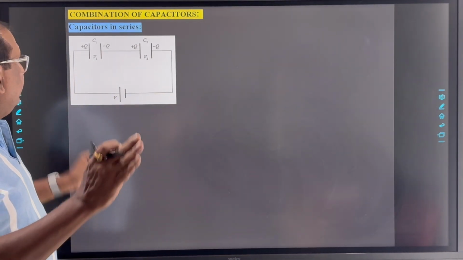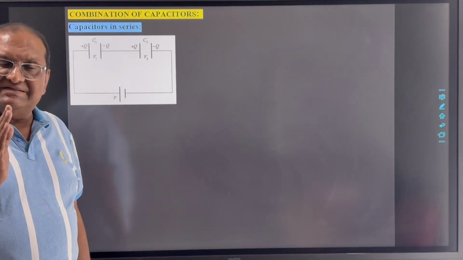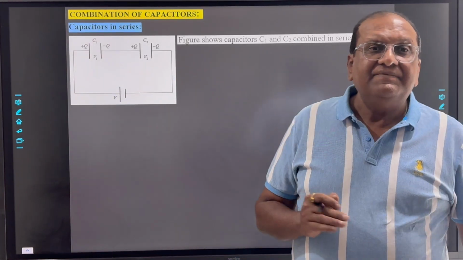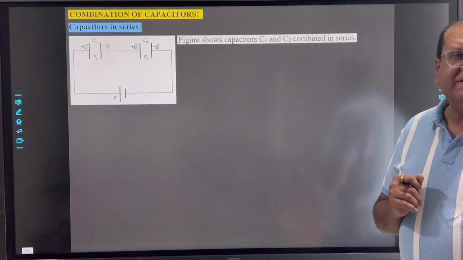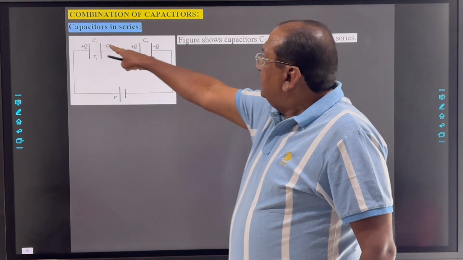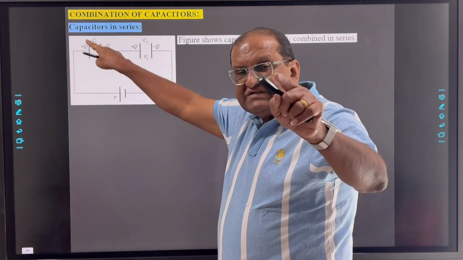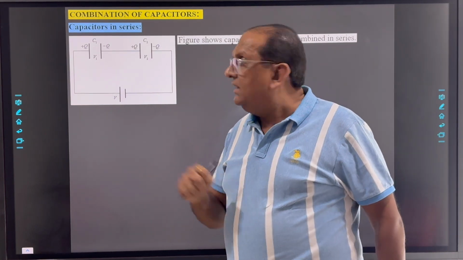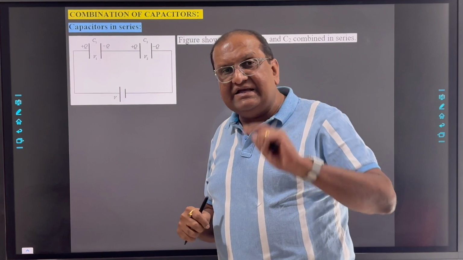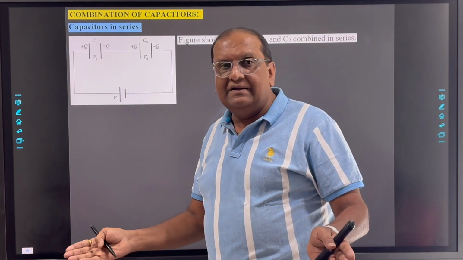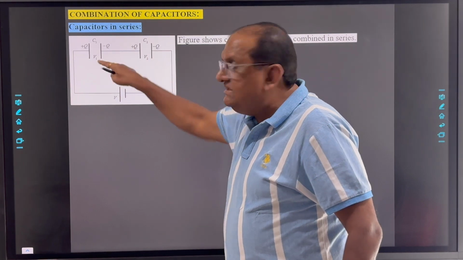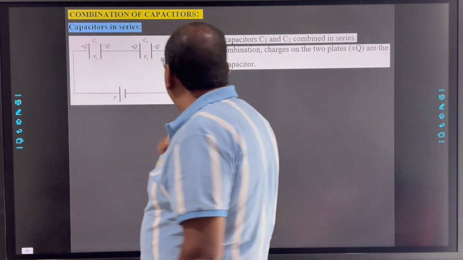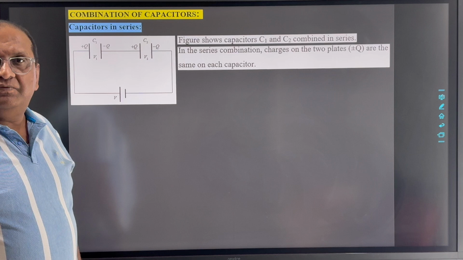So here, a very important thing in this combination is this one. In series combination of the capacitors, the charge on each capacitor will be the same. Now suppose the first capacitor has capacitance C1 and the second one has capacitance C2, and the charge on both capacitors is the same, Q. It implies that the potential difference across each capacitor will be different. Suppose here the potential difference is V1 and here the potential difference is V2.